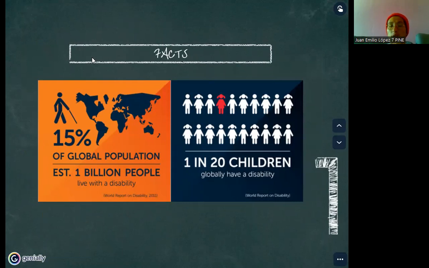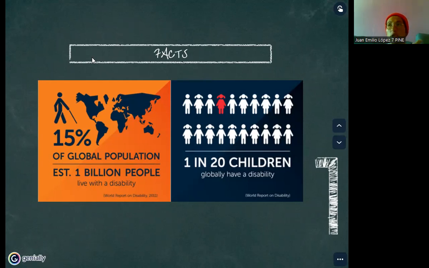The first fact, from the World Report on Disability of 2011, says that 15% of the global population has some disability. It means that one of every 20 children in the world has a disability. This fact is very important to understand the number of people with disability around the world, and it's an important number.